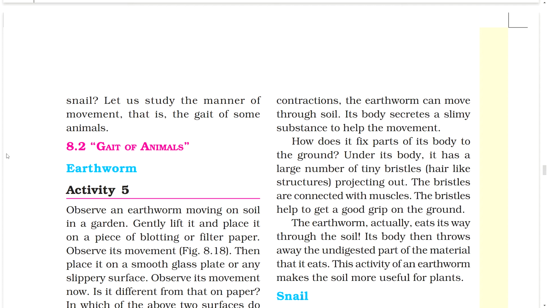The earthworm actually eats its way through the soil. Its body then throws away the undigested parts of the material that it eats. This activity of an earthworm makes the soil more useful for plants.